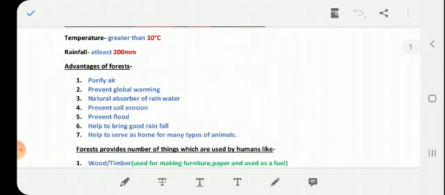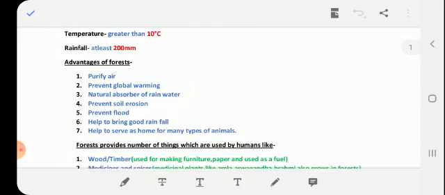First advantage is they purify air. Second, they prevent global warming. Third, they are the natural absorber of rainwater. Fourth, they prevent soil erosion. Fifth, they prevent flood. Sixth, they help to bring good rainfall. Seventh, they serve as home for many types of animals. Okay.